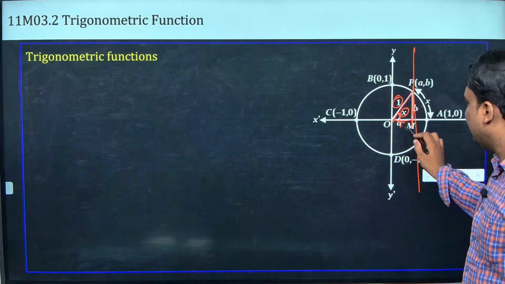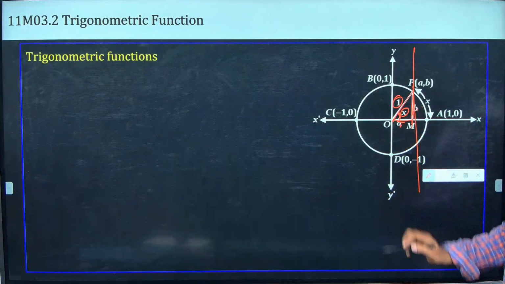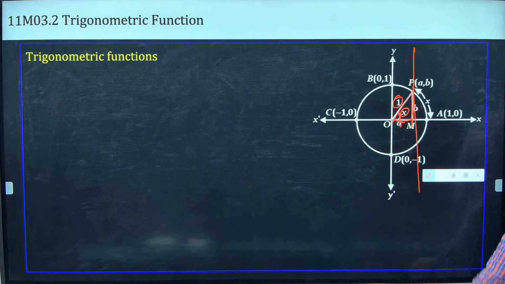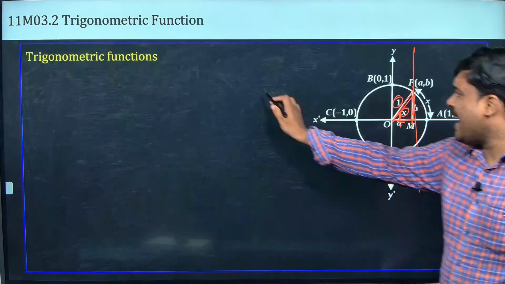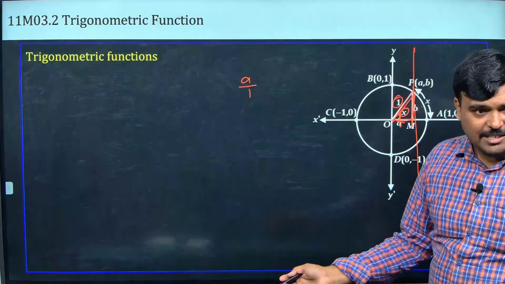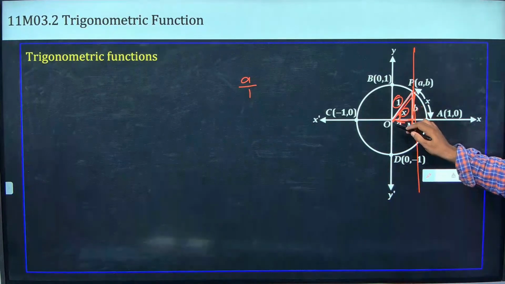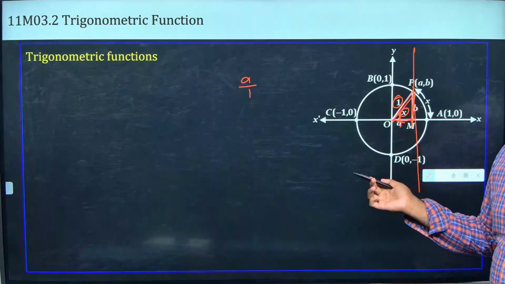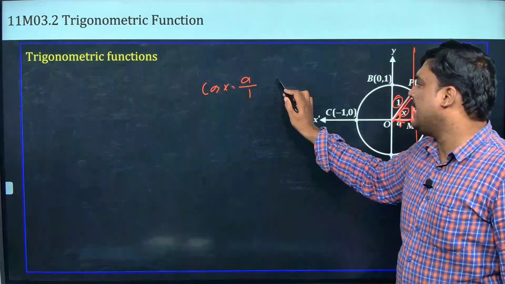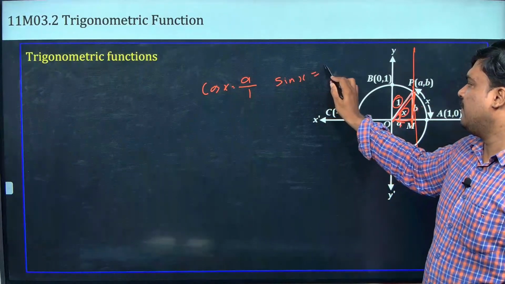இப்போ நல்லா யோசிச்சு பாரு, இங்க if I take x as my theta, x as my reference angle, what is this? Adjacent. What is this? Opposite. And what is this? Hypotenuse. Now A by 1, that is cos theta, right? cos theta எவ்வளோ? A by 1. B by 1 is what? Sin theta. Okay, this is cos x, actually இங்க sin x. Sin x எவ்வளோ? B by 1.